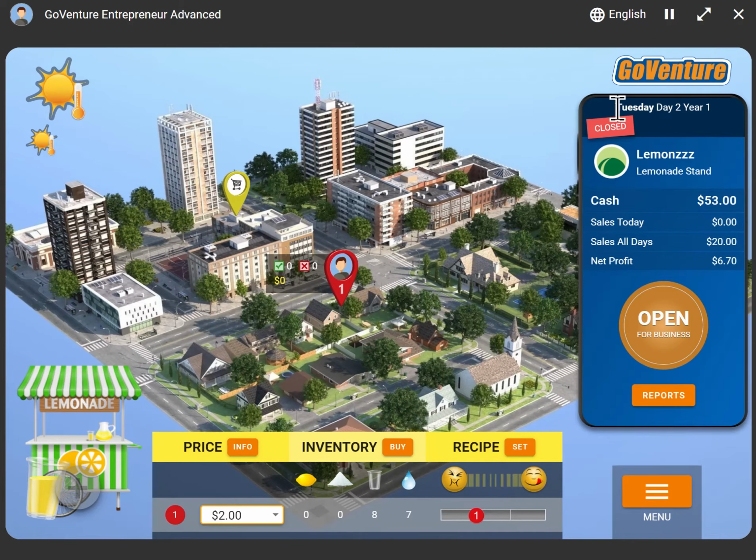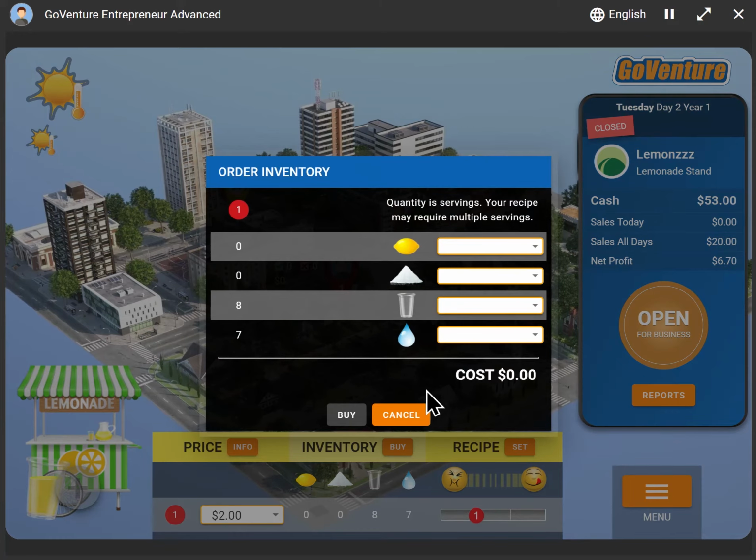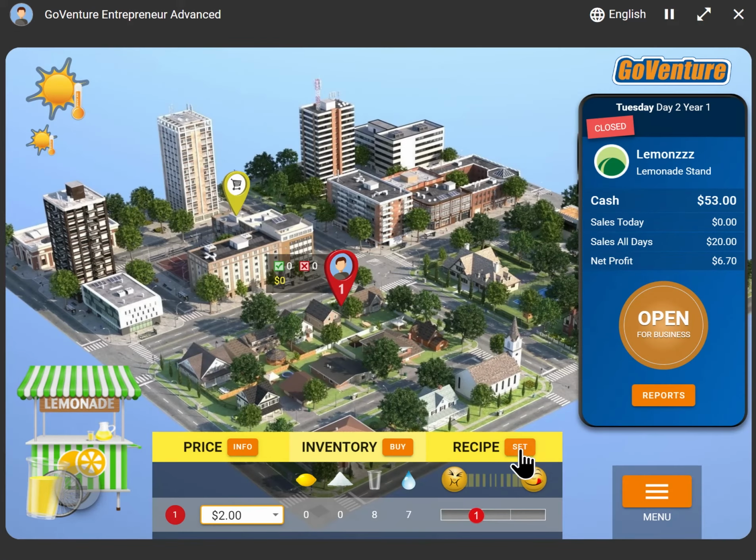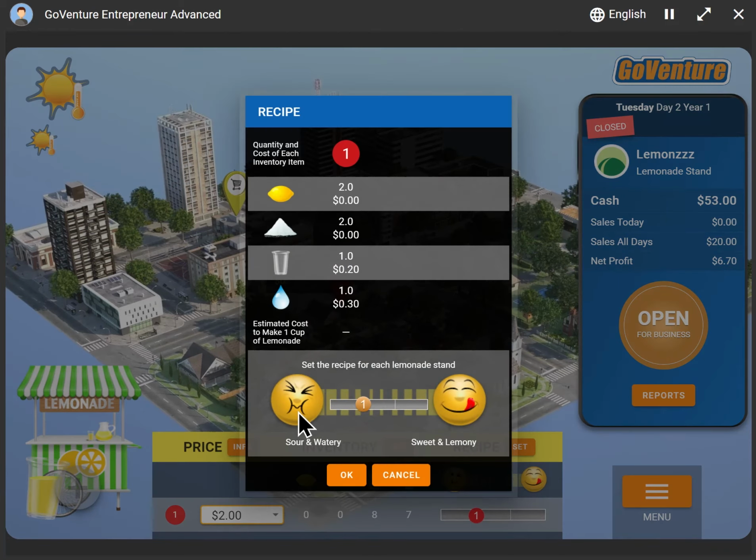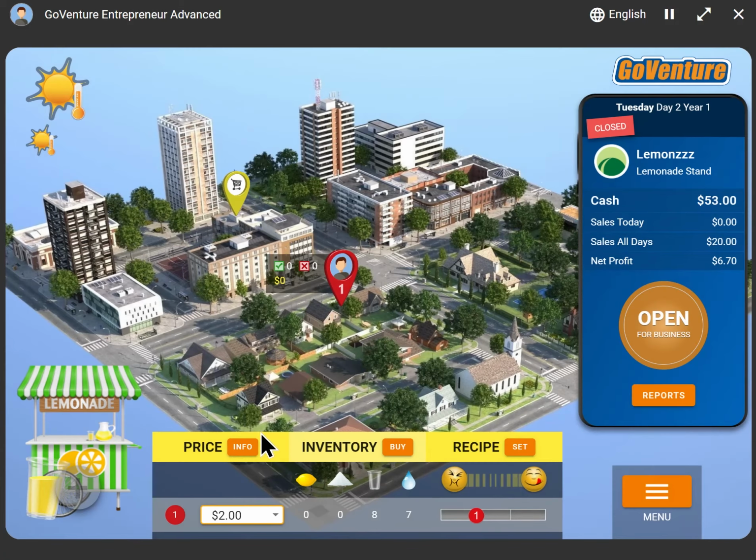Now, we've completed our first day of our lemonade stand simulation, and now it resets to the second day. You can see now we're in Tuesday, day 2 in our smartphone here, and we can make our decisions all over again. So we can go to the grocery store, purchase inventory, we can adjust our recipe and experiment with something sour and watery or more sweet and lemony. We can adjust our price and see how that affects our profitability and our net profit. And we can keep experimenting day after day after day.